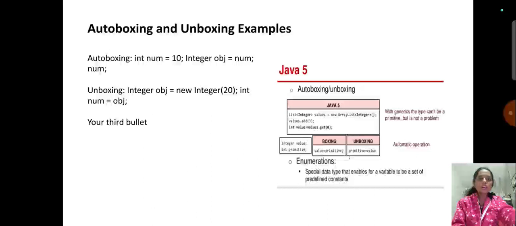In the autoboxing and unboxing example, autoboxing: int num equals 10, Integer object equals num; and unboxing: Integer object equals new Integer(20) and int num equals object. And with this, the type cannot be primitive, but it is not a problem. And next, enumerations in autoboxing or unboxing: a special data type that enables a variable to be a set of predefined constants. This is about the examples of autoboxing and unboxing.